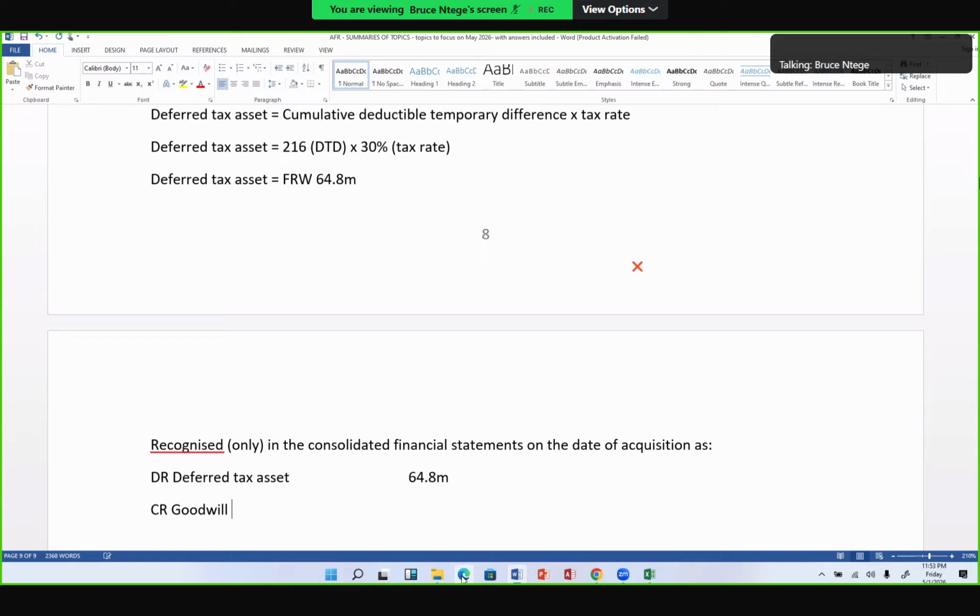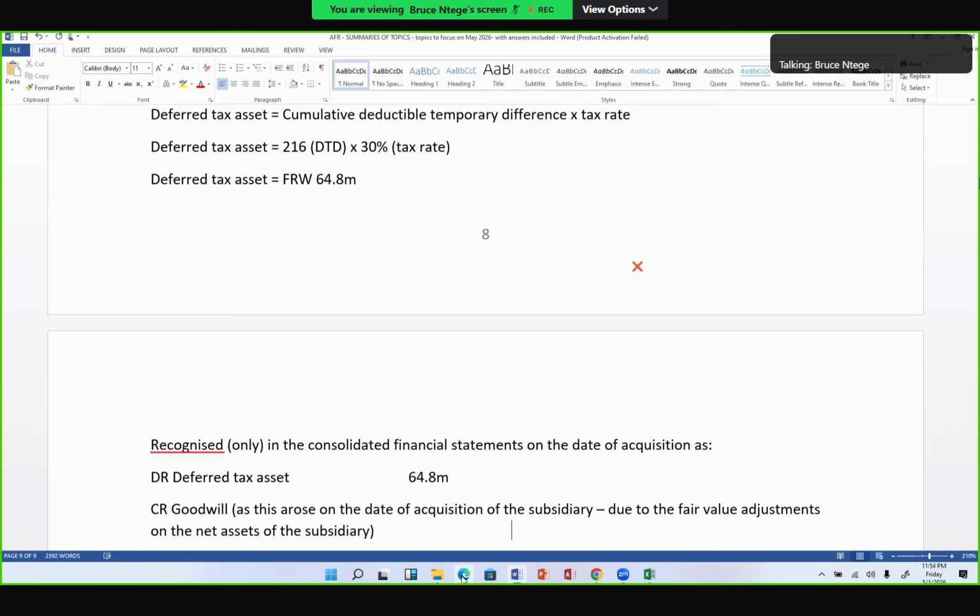Anything under IFRS 3 and IFRS 10 will tell you that any adjustments you make on the date of acquisition, corresponding entries go to the goodwill account. That's the reason I'm putting it in here. This is because it arose at acquisition of the subsidiary, due to the fair value adjustments on the net assets of the subsidiary. So that's the reason I am crediting the goodwill account.